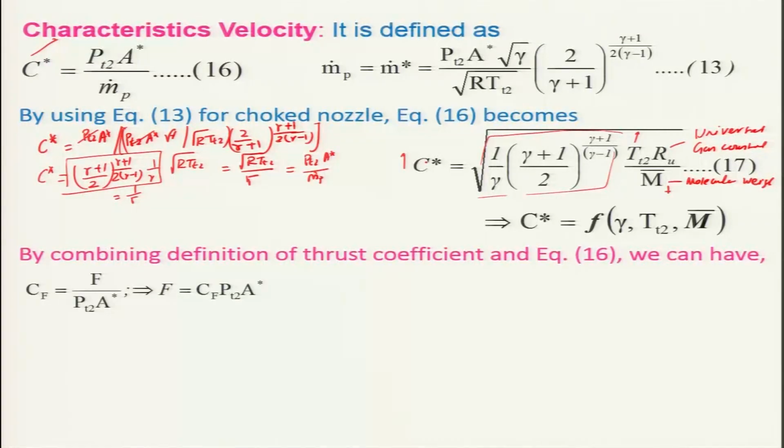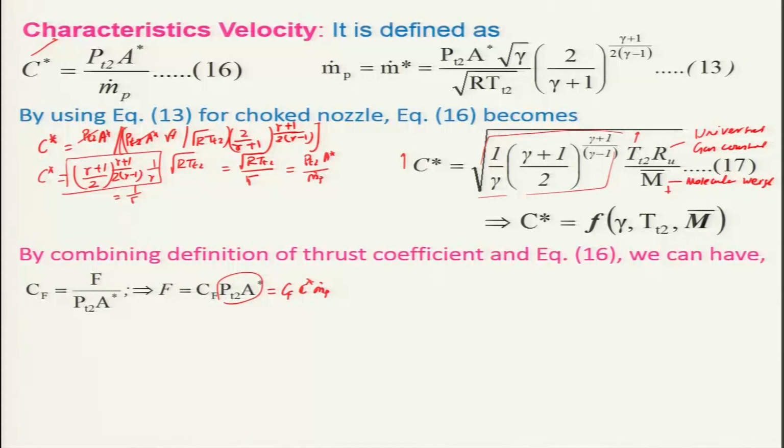If you look at the Cf, we know by definition F by PT2 S star, from which we can derive that thrust is equal to Cf PT2 S star. From equation 16, PT2 S star is nothing but C star m dot p.